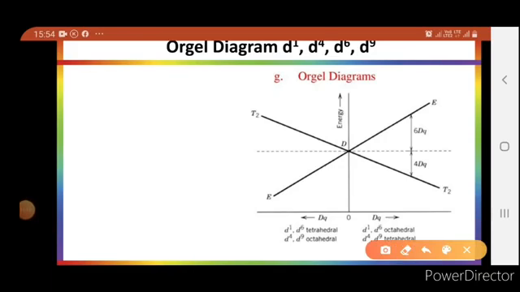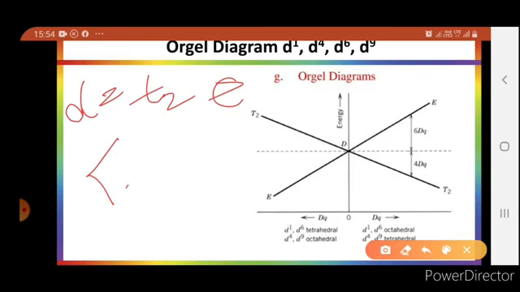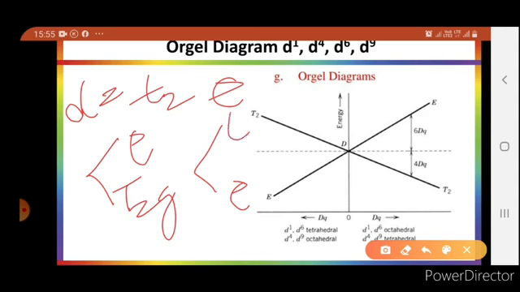As you all know, the splitting of d orbital in tetrahedral field is just reverse of octahedral field, and the difference is the tetrahedral geometry has no center of symmetry, so the tetrahedral splitting term symbol will not include any g. So in tetrahedral, d orbital split as T2 and E, and this will be reverse of octahedral splitting. In octahedral it is T2g, Eg, in tetrahedral it will be E, T2.